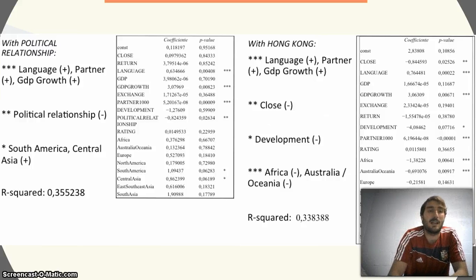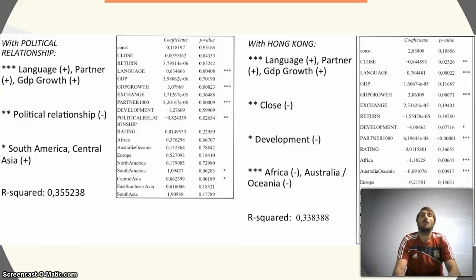And now, analyzing our dummy regional variables, we found with 10% statistical significance that Temasek prefer to invest in South America and Central Asia. But how does it work? If they have to decide between two different countries, and one of them is located in South America and Central Asia, they would prefer to invest there, also if the two countries have the same level of language, partner, GDP growth, for unknown reasons that are not explained in this model.